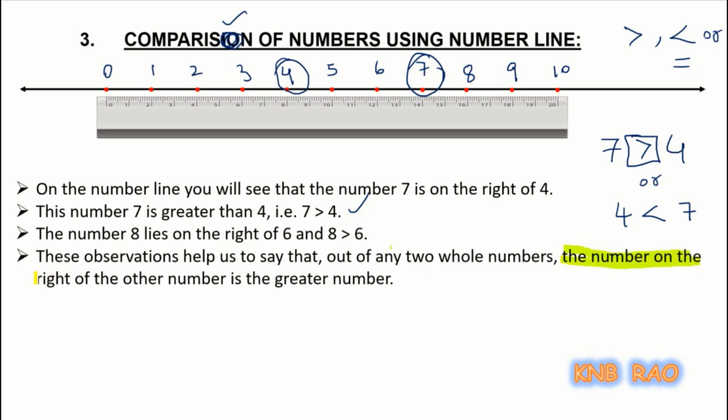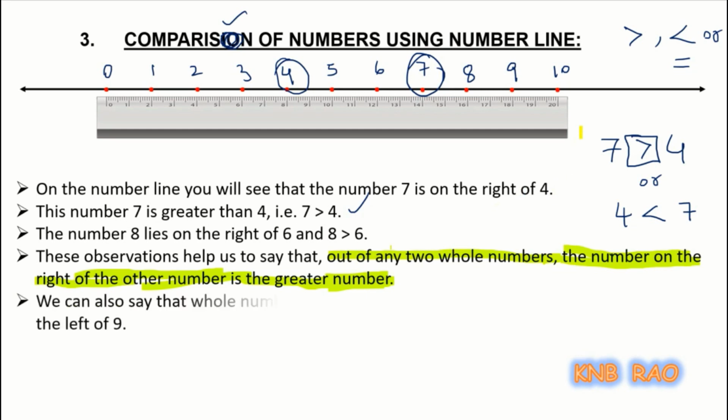The number on the right side of the other number is greater than the other number. So out of any two whole numbers, the number on the right side is greater. This is a very important concept to compare any given numbers on the number line. So you can note down this important point.